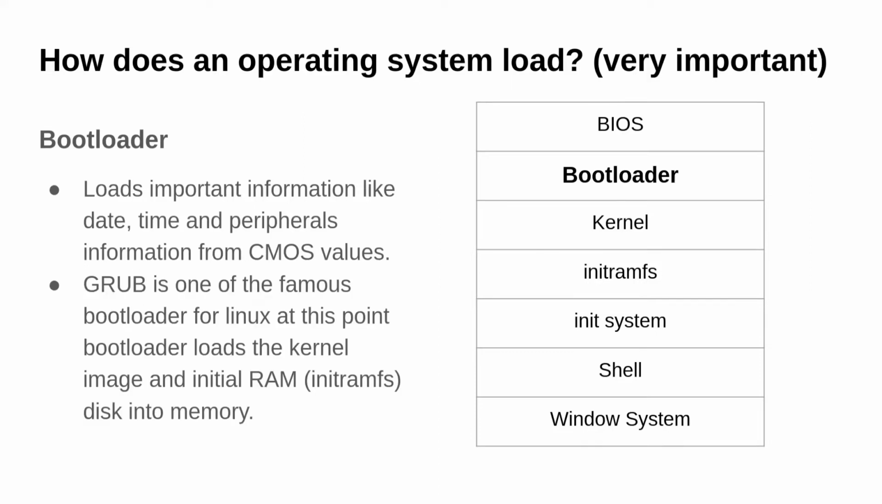The bootloader also shows us the operating system entries, and GRUB is one of the famous bootloaders for Linux. At this point the bootloader loads the kernel image and the initial RAM, also known as the initramfs disk, into the memory. So it loads all of that into the main memory, that is RAM.